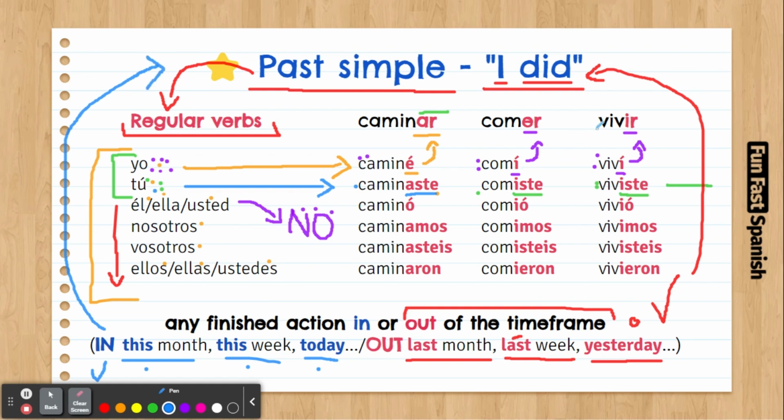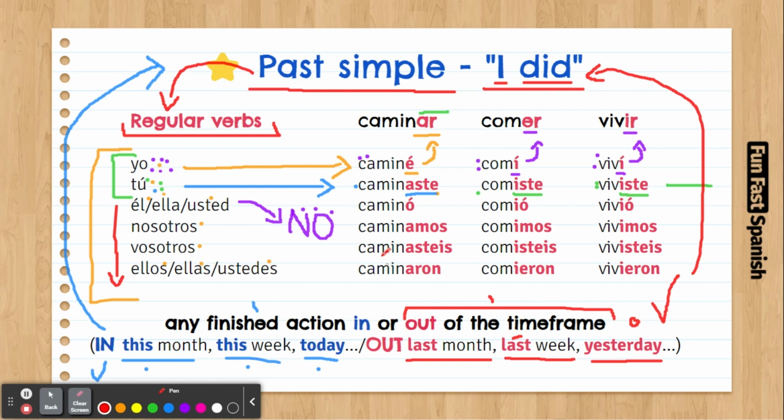So it makes it super versatile. This past tense is the most versatile past tense in Spanish because you can use it both in the time frame and also out of the time frame. So it is a no-brainer. It's highly recommended to use it most of the time. So that's a really good thing and it's a great advantage. So you can use this past simple always, pretty much.